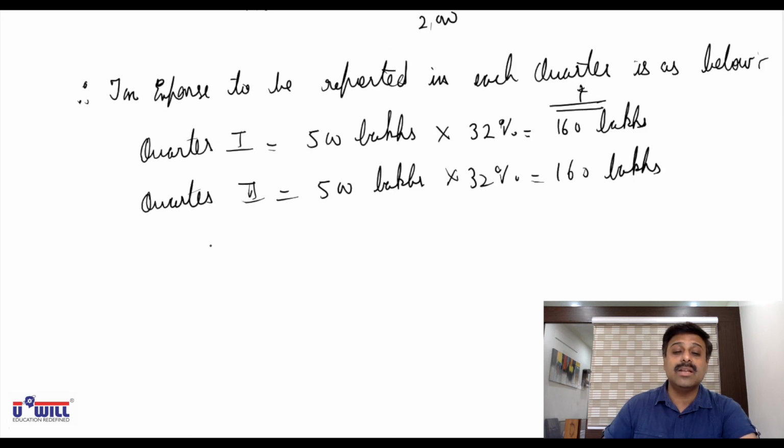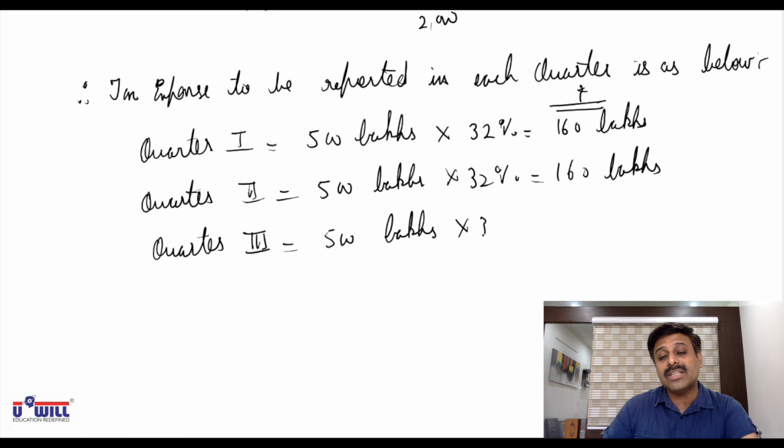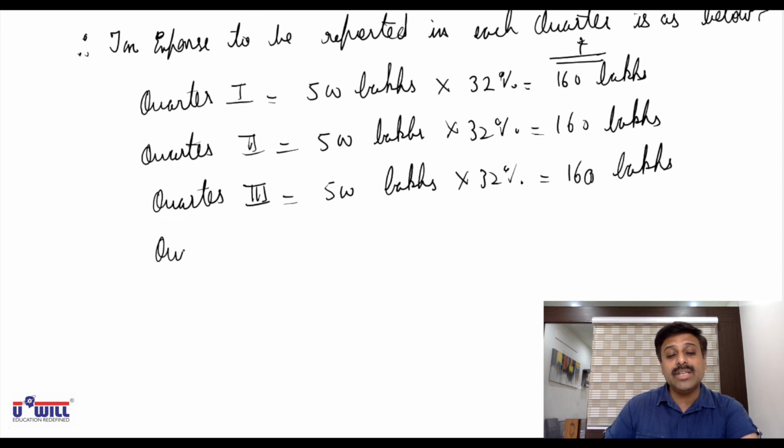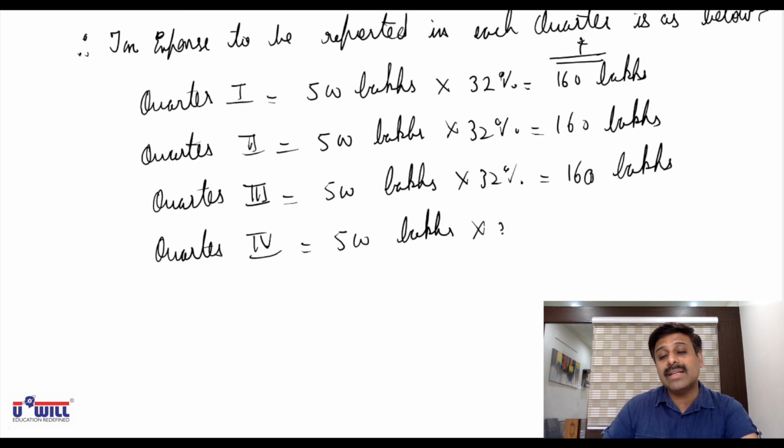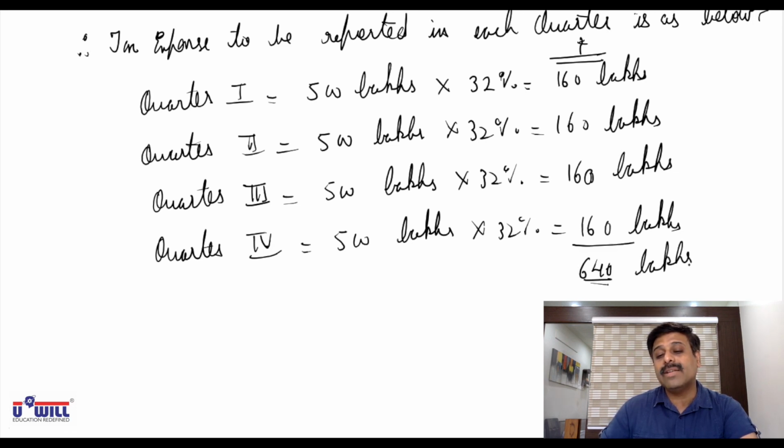income tax expense. So though the actual tax rate is 40%, because of adjustment of carried forward loss, the effective tax rate goes down to 32% only, and that benefit will be given to each quarter if you go by integral approach. So in each and every quarter 1, 2, 3 and 4, what you will be reporting is 500 lakhs into 32%, that is 160 lakhs, and total tax of all the 4 quarters will therefore come to 640 lakhs. I hope everyone is clear with this.